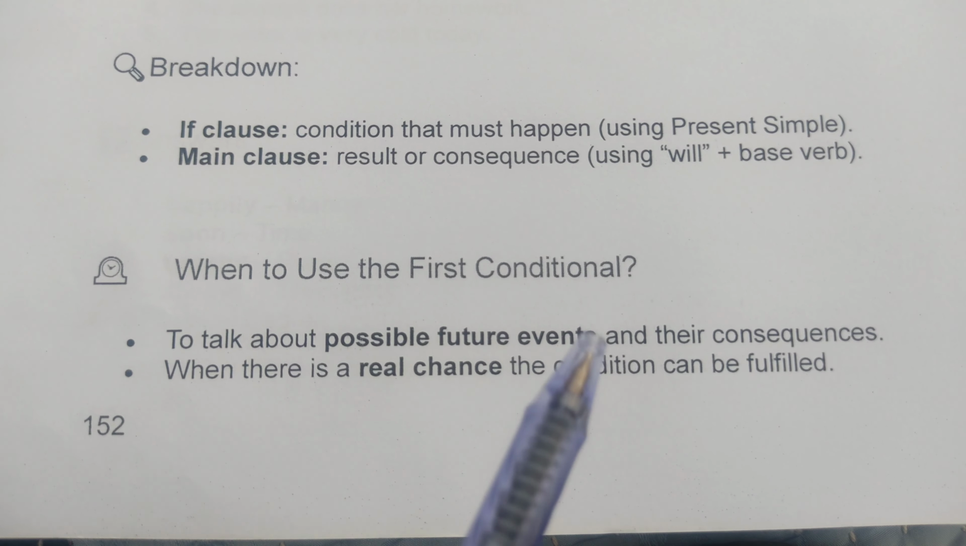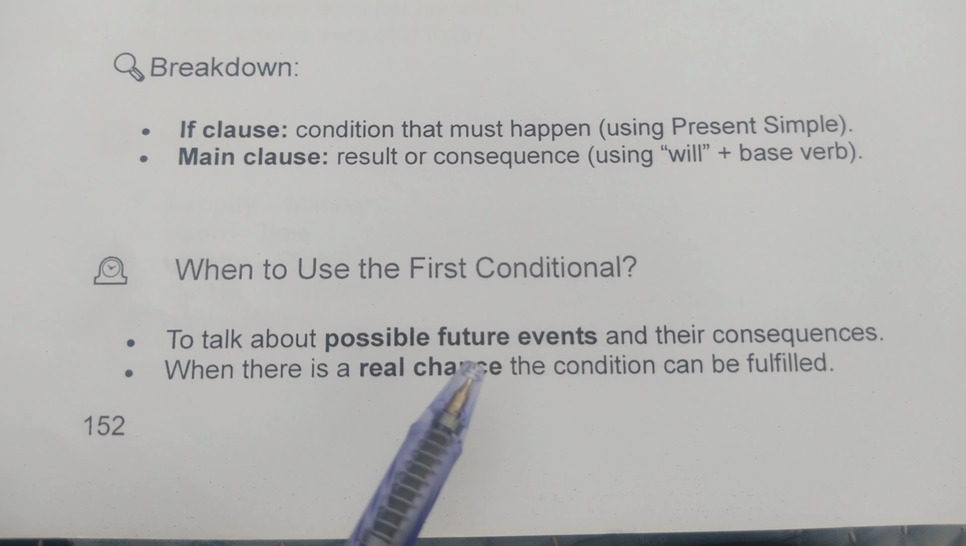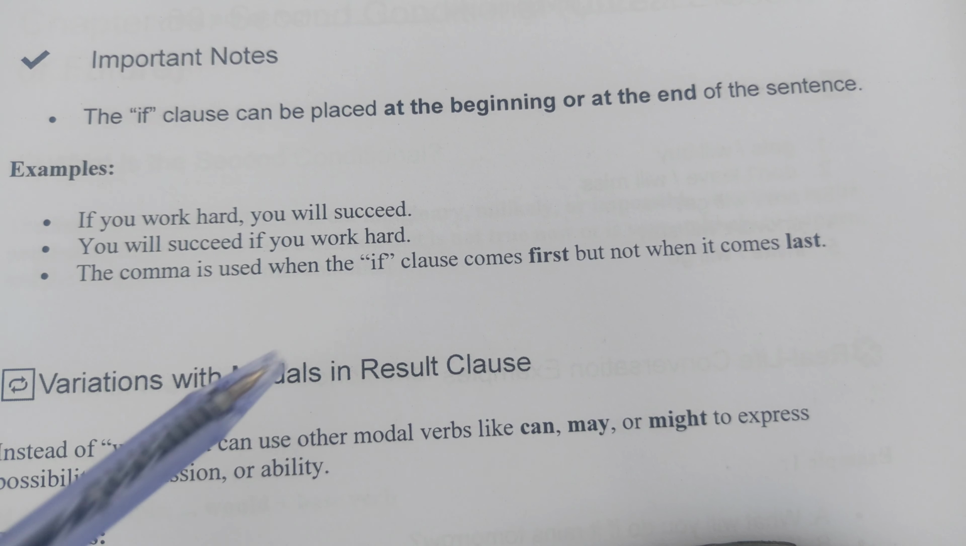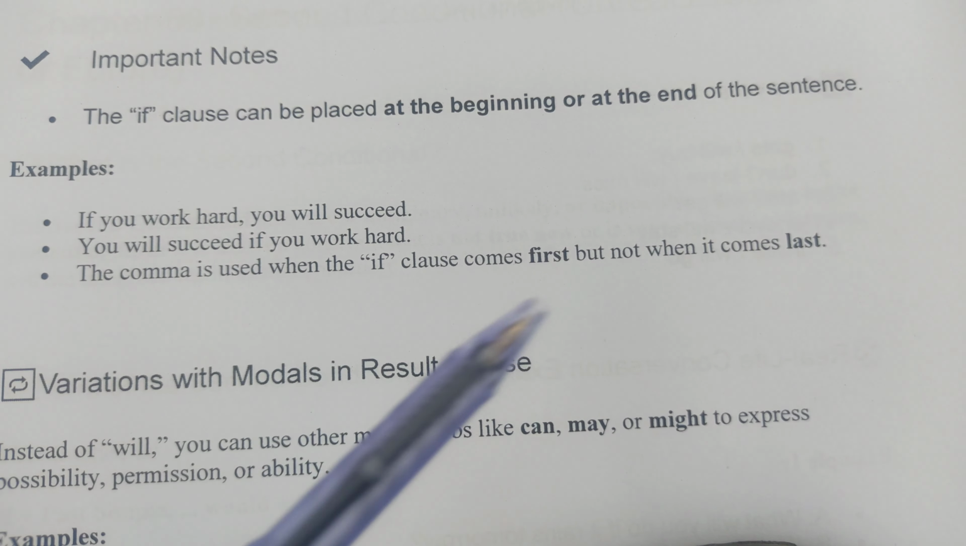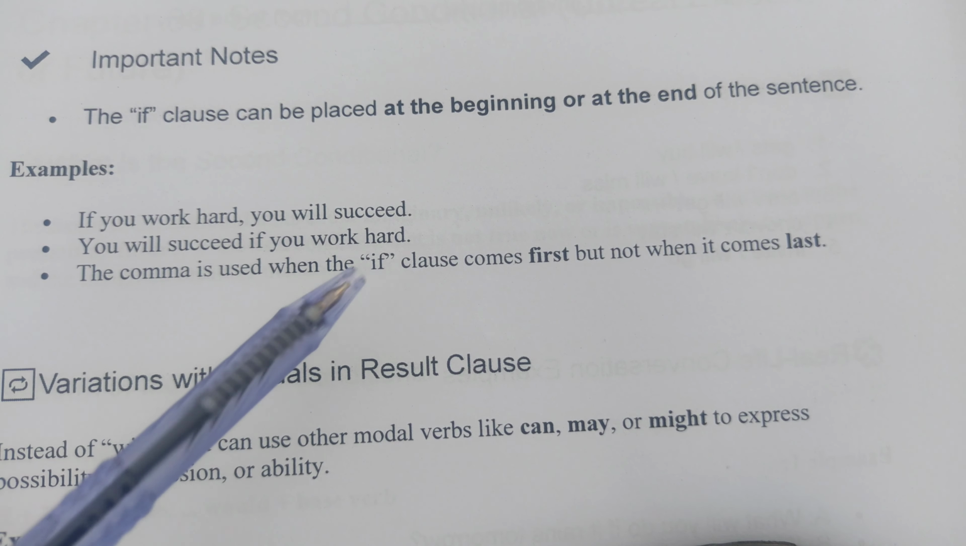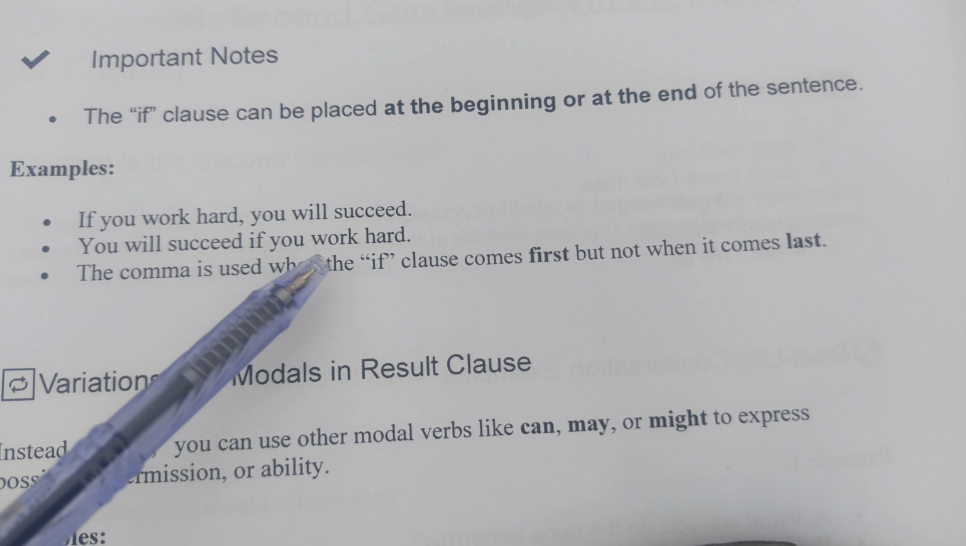When to use the first conditional? To talk about possible future events and their consequences when there is a real chance the condition can be fulfilled. Important notes: the if clause can be placed at the beginning or at the end of the sentence. Examples: If you work hard, you will succeed. You will succeed if you work hard.